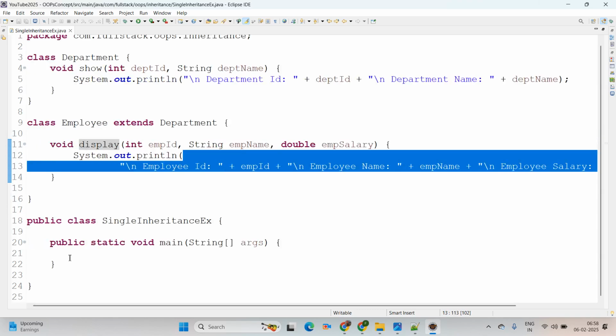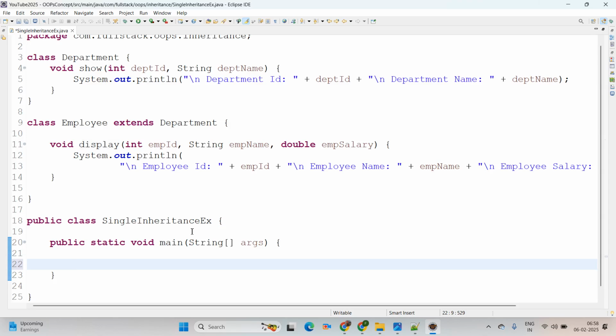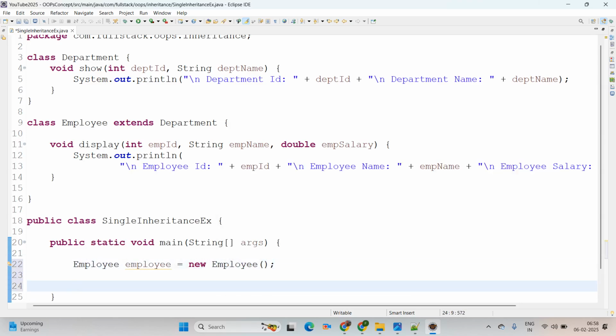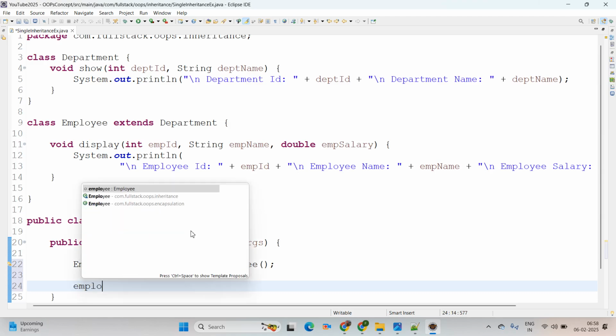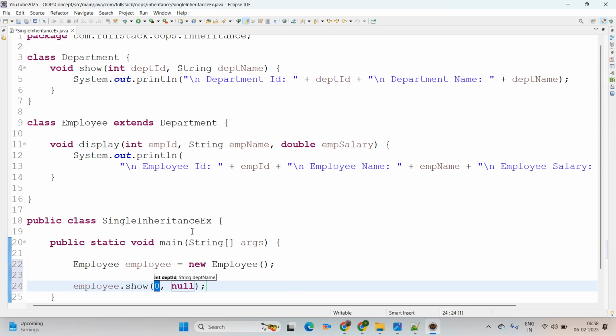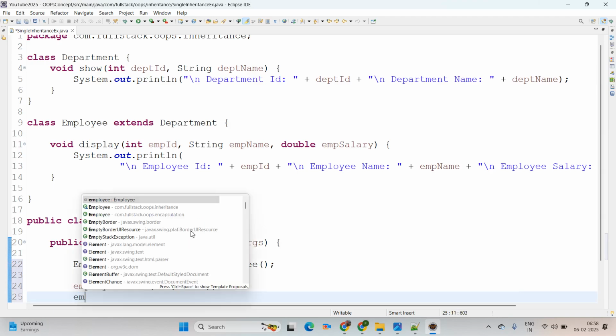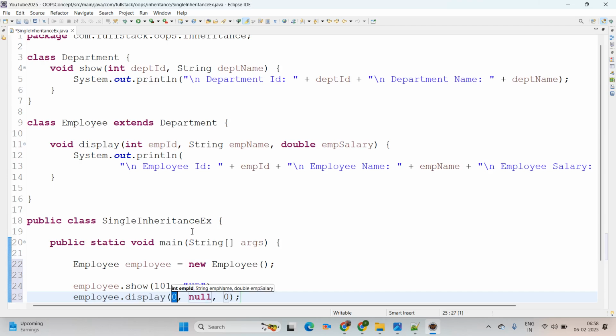Now coming to the main class main method, here I am creating the object of the employee class, employee equal to new employee. See, employee is our child class, then the child is going to acquire the properties from department, which means the parent, you can simply say. Then I am calling employee dot show, and I am passing department id 101, then department name HR. Then employee dot display, I am giving id as 121, employee name Swara, and the salary I am passing here 97,000.96.